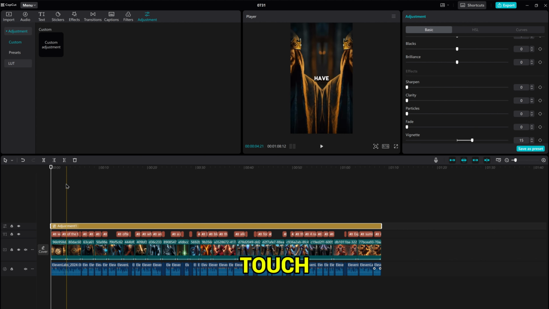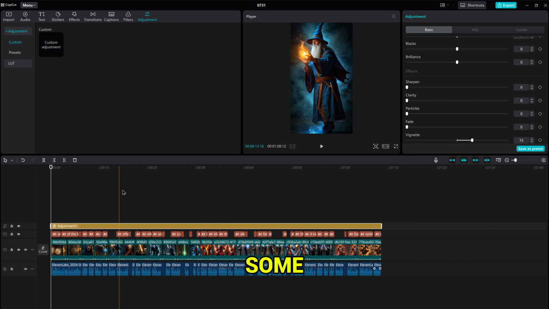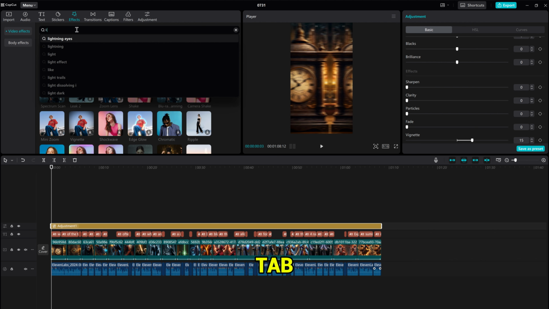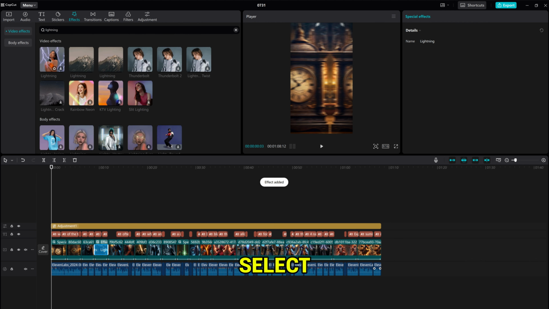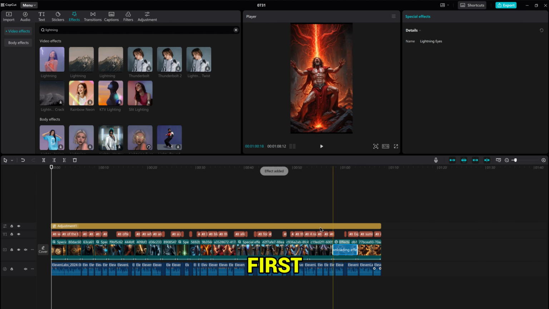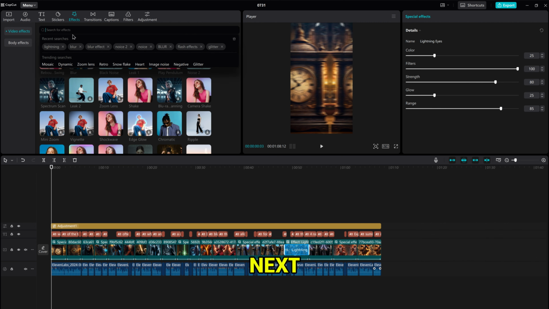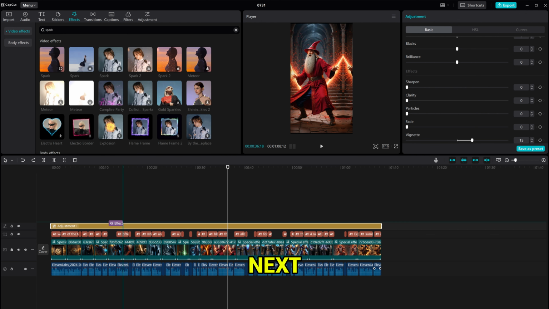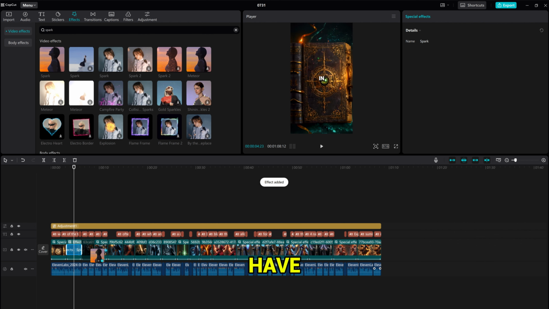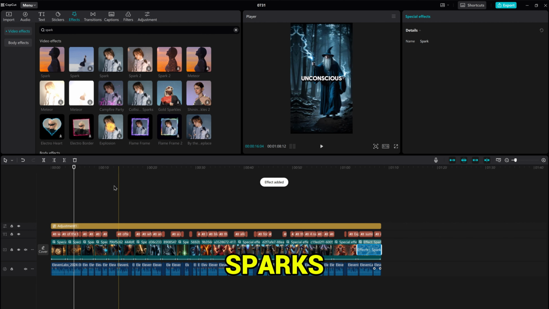The final touch that I'll make to our video will be some effects. Head to the Effects tab of CapCut. The first one that I'll search for will be lightning. Select it and drag it onto the first image in our timeline. The next one that I'll use will be sparks. Once again, search for it, select it, and drag it onto the next image in our timeline. You don't have to add an effect for every image, just where you see fit. Some good ones are fire, fog, lightning, and sparks.